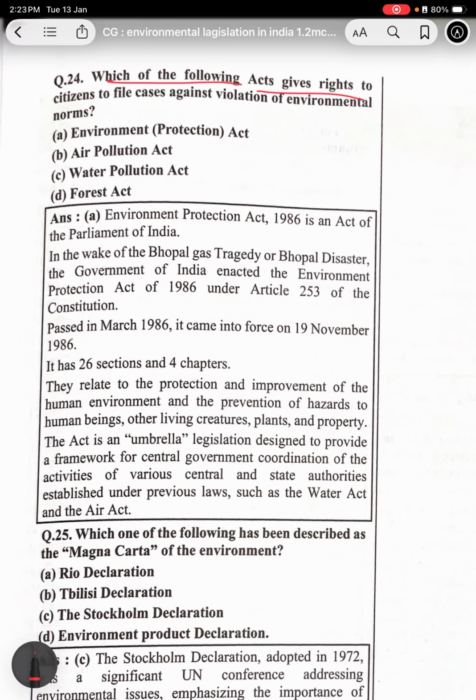Which of the following acts gives the right to citizens to file a case against the violation of environment norms? Environment Protection Act.